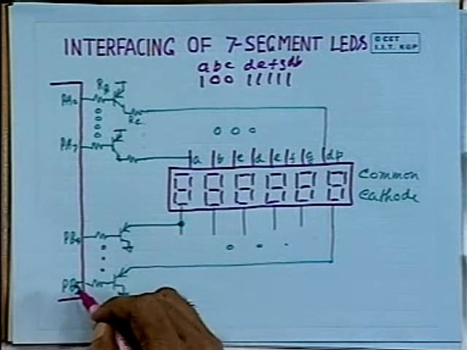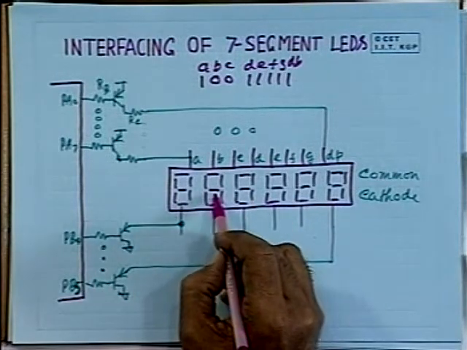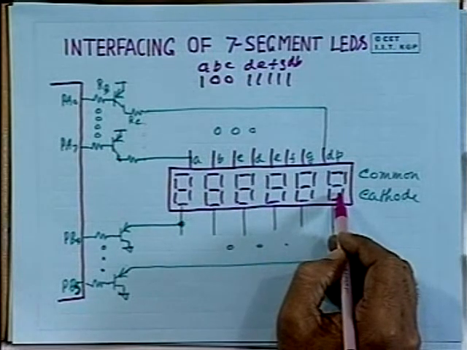In a similar way, you can select any one of these digits and display on any one of these devices. Now, you may be asking, how do we get the display on all these 6 digits? We have to make use of the property of the retentivity of the eye, which is the basis of cinema and of TVs.